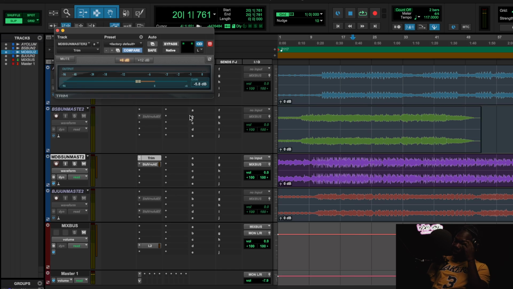And I also want to mention something important. All these presets are calibrated for -6 dB.